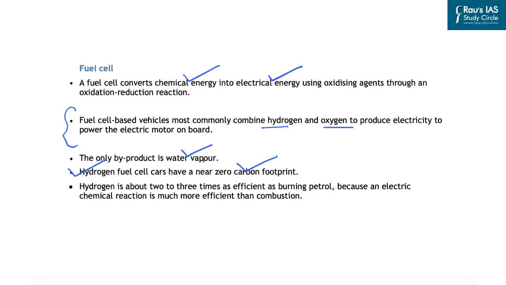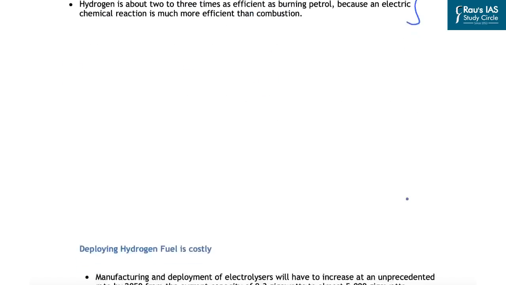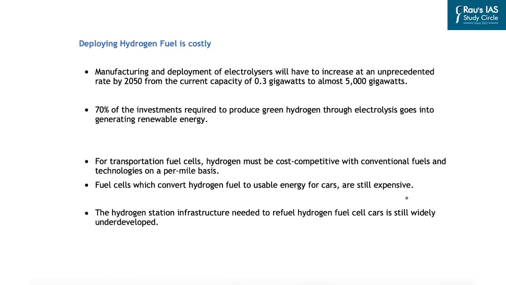And hydrogen is also 2 to 3 times efficient as compared to burning the petrol because an electrochemical reaction is much more efficient than combustion as a process. So these are basic facts regarding the fuel cell. This brings us to what are the challenges in the production of hydrogen fuel. We all are aware that it is the cost of production of hydrogen fuel that is the biggest cause of concern. And electrolysis is one process that is deployed for breaking the water molecule and bringing out hydrogen.